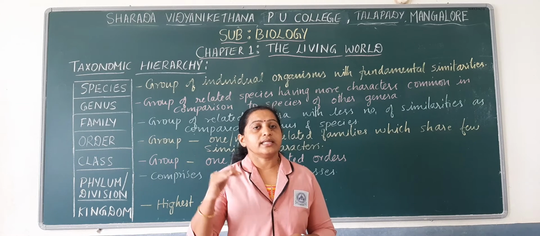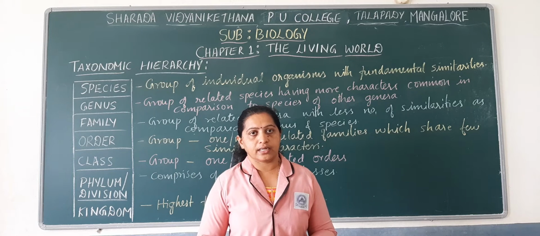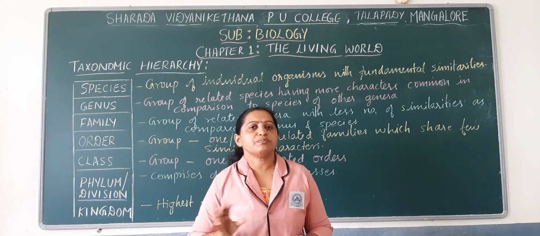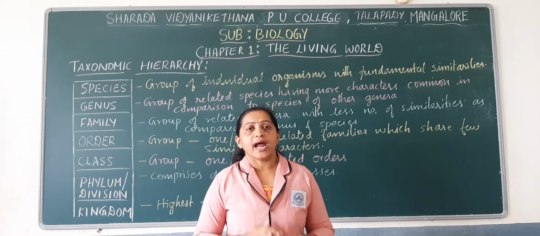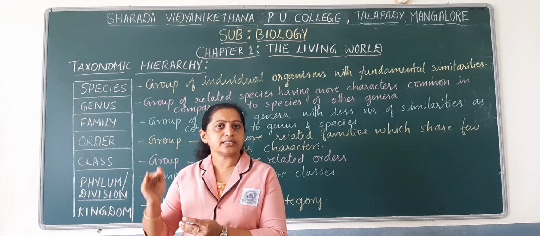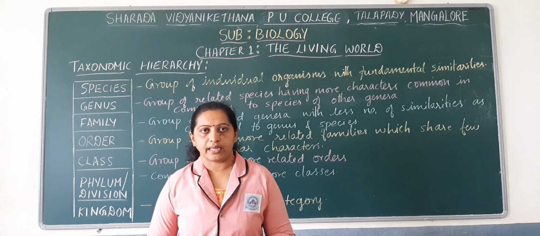You know that there are 7 basic types of ranks or taxonomic categories, and all of them are arranged in a specific order. This arrangement of taxonomic categories in a particular order is known as taxonomic hierarchy.